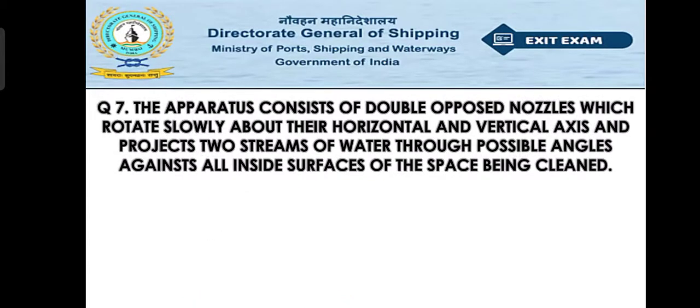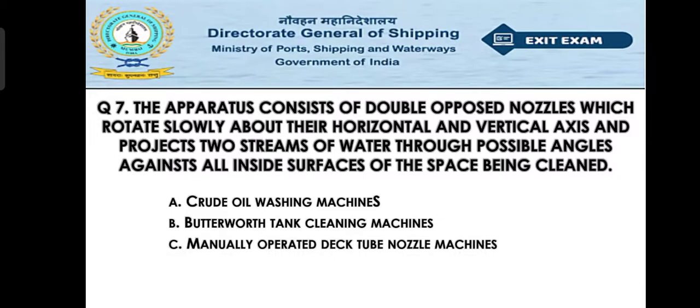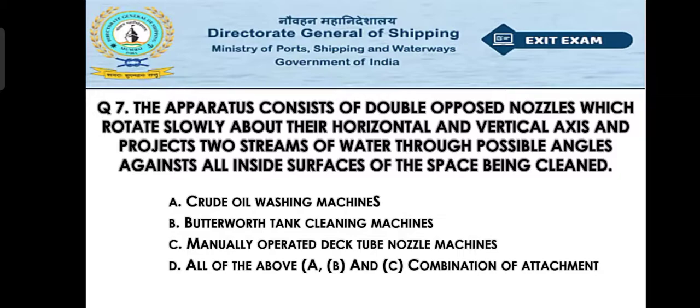Now move to question number 7. The apparatus consists of double opposed nozzles which rotate slowly about their horizontal and vertical axis and project two streams of water through possible angles against all inside surfaces of the space being cleaned. Option A crude oil washing machines, option B Butterworth tank cleaning machines, option C manually operated deck tube nozzle machine, option D all of the above A, B and C combination of attachment. So the right answer will be option B, that is the Butterworth tank cleaning machines.